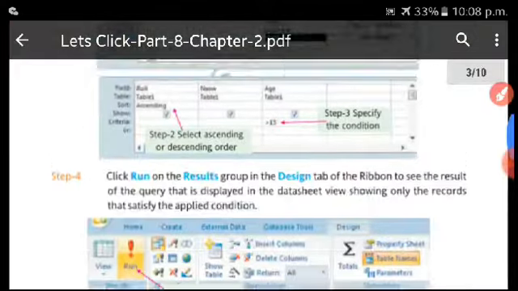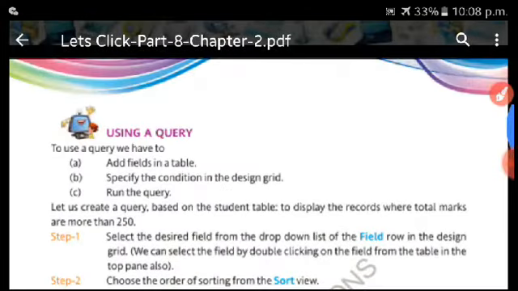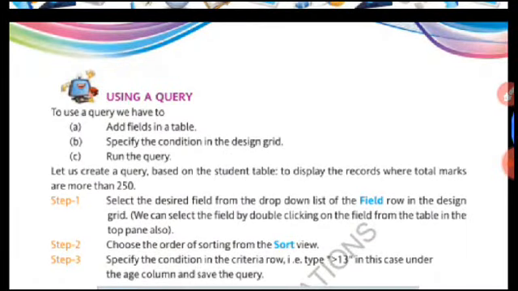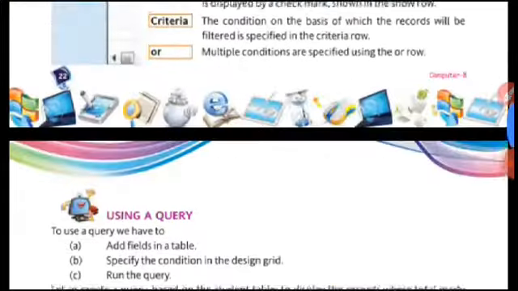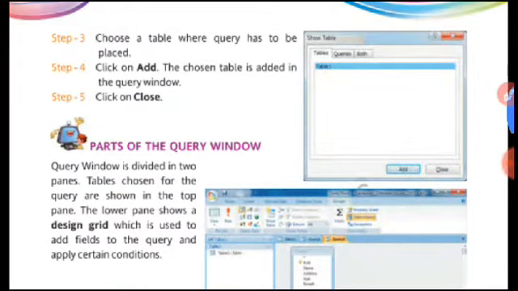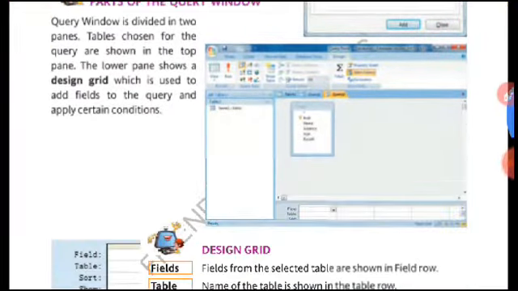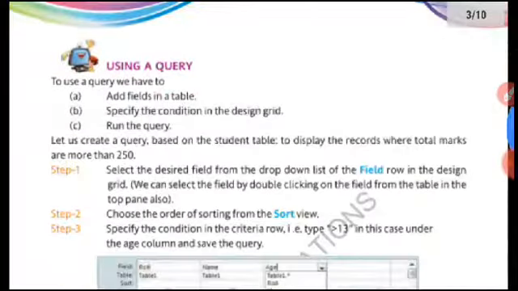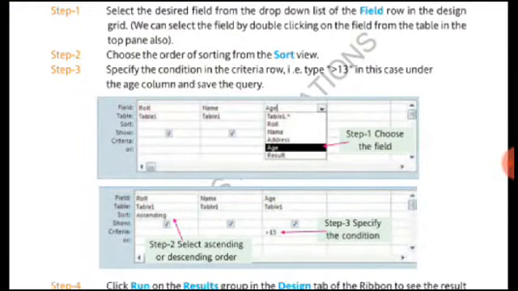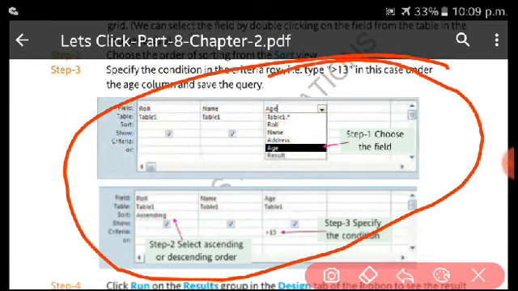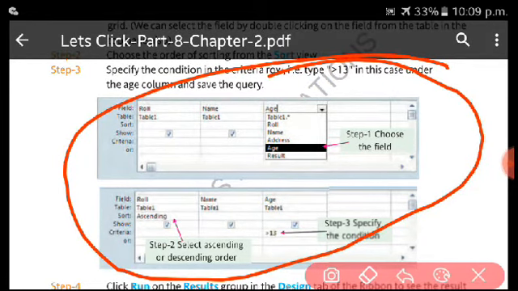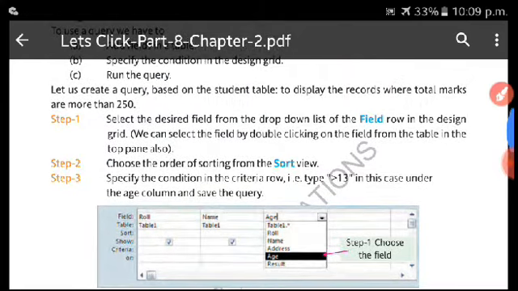Okay, so how is this happening? Whenever you apply this after adding the table, this design grid you will see on the screen. So here you have to apply the condition. Whatever I explained, that is only written here.